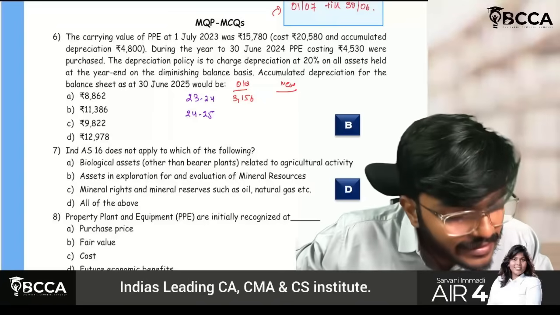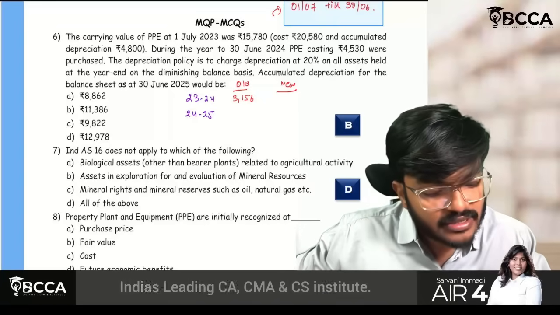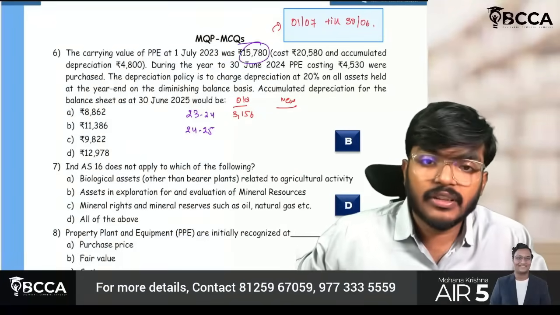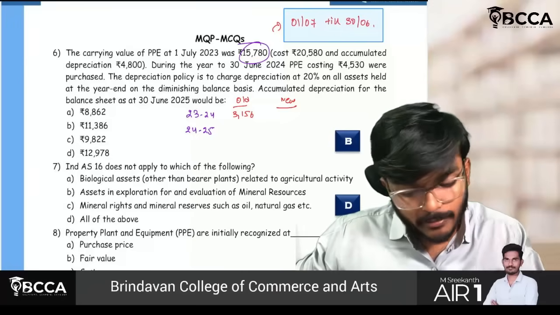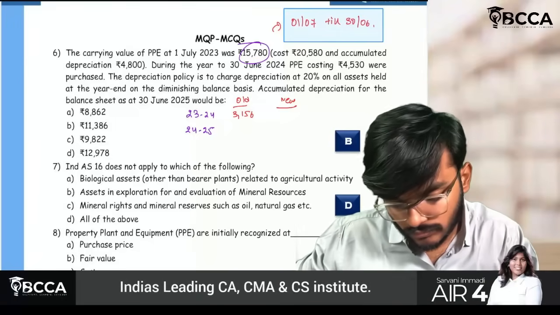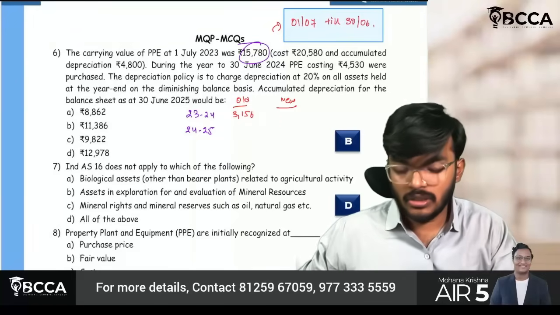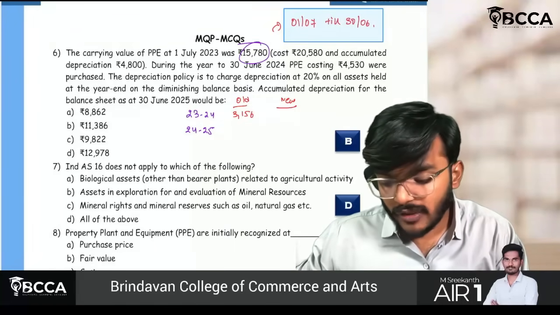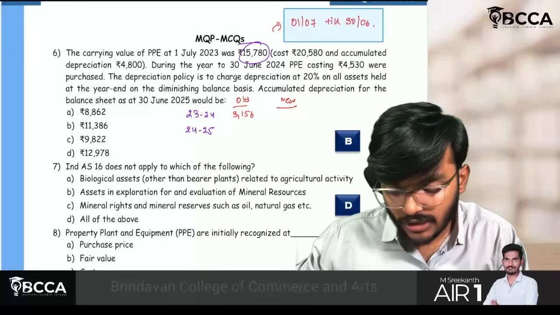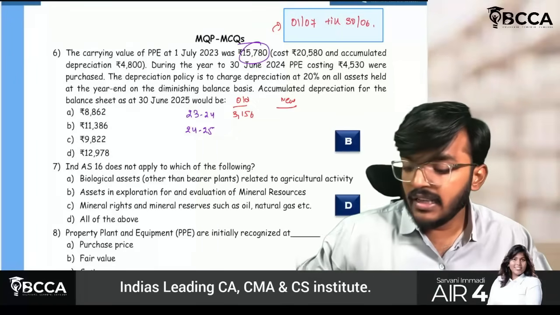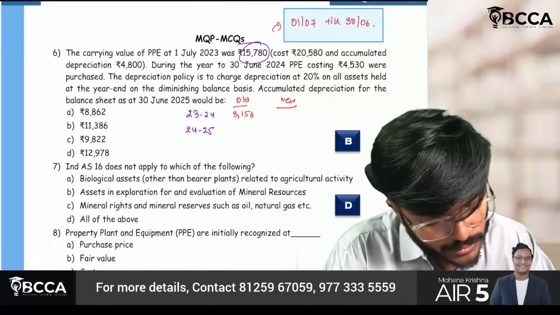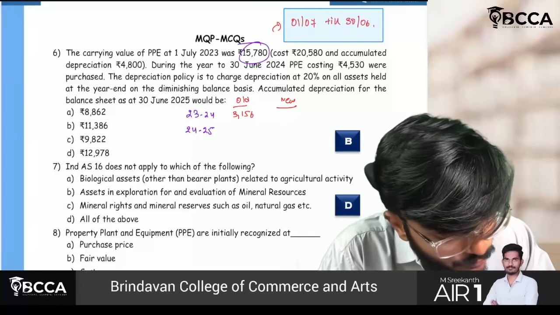Now, can I calculate the depreciation for 24-25 previous year? See, the value is 15,780. So 15,780 minus this year ka depreciation I have to deduct, then I will get written down value. So 3156, 12,624 I got into 20% I have to do again, then I will get a 2525 ka value. Okay, sir, 2525 ka value I will get.